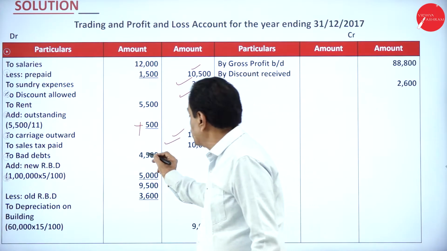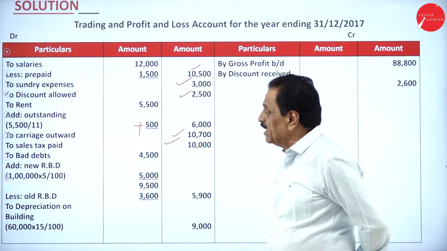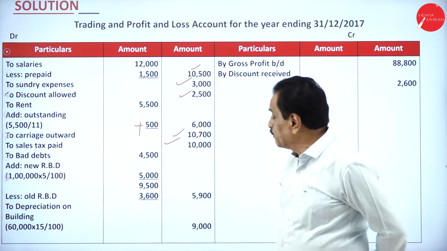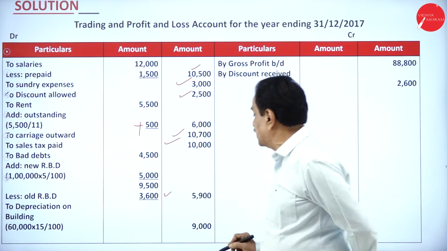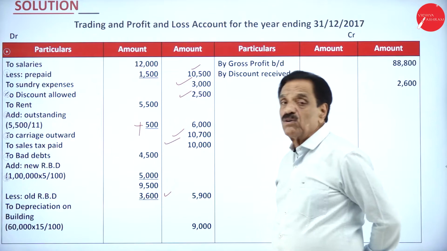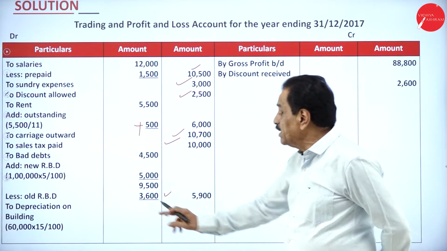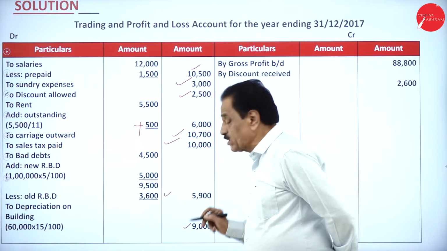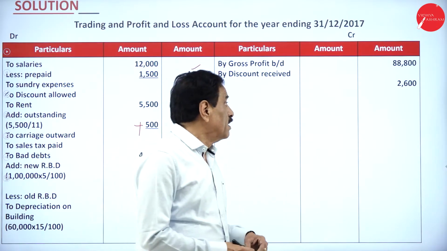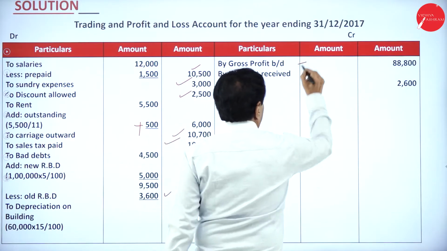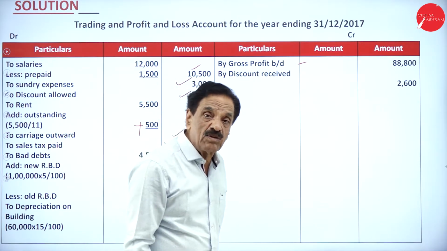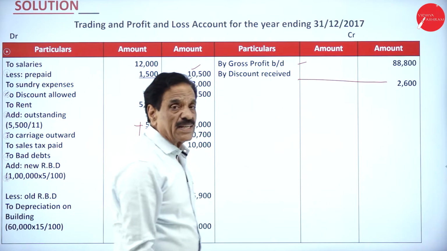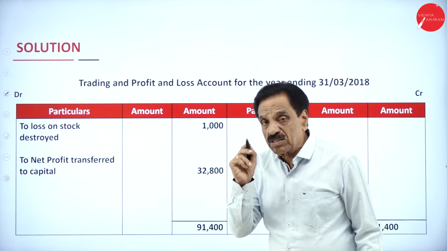Then bad debt as per the problem is 4,500. On 1 lakh, 5% is 5,000, it becomes 9,500. As per the problem, the old RBD is 3,600. The net figure comes to 5,900. Then on depreciation of building, you charge 15% of 60,000. It works out to 9,000. Then you brought gross profit from the trading account, 88,800. How much discount received? 2,600 receivable amount.